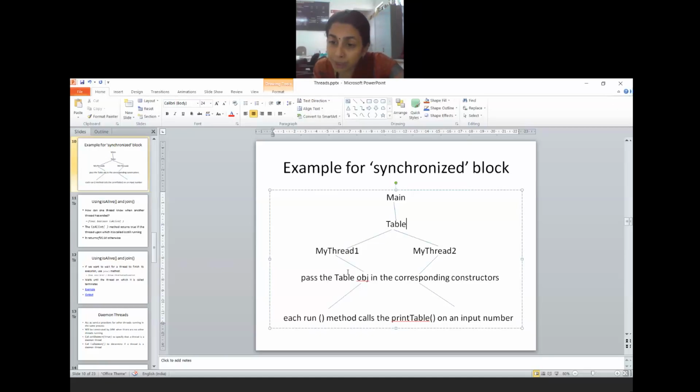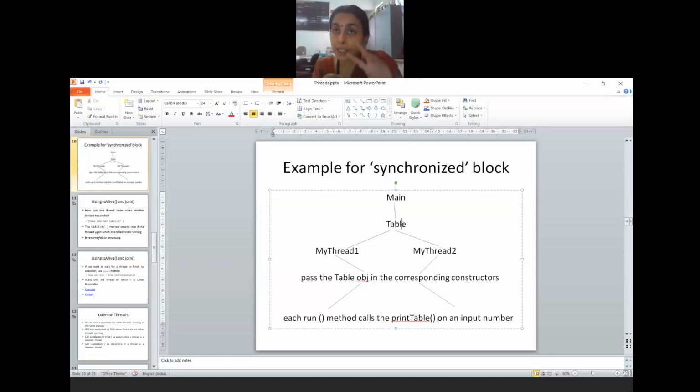But this is much more detailed. My problem definition will be much clumsier. Okay, just have a look at it. There is a main class containing the main function. Inside that, there is a call for table object. What is this table? When I say table object, there is a class by the name table. That table has the multiplication table printing that we have done now. That part I have pushed into the class table. Listen carefully. I was explaining the same example to you.